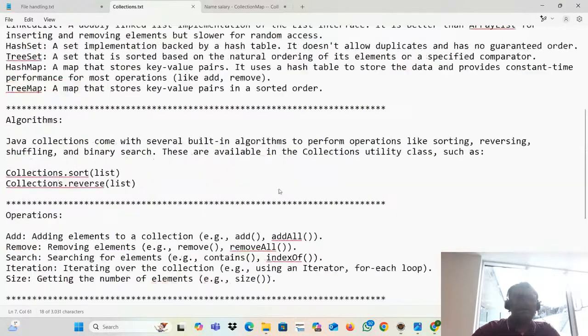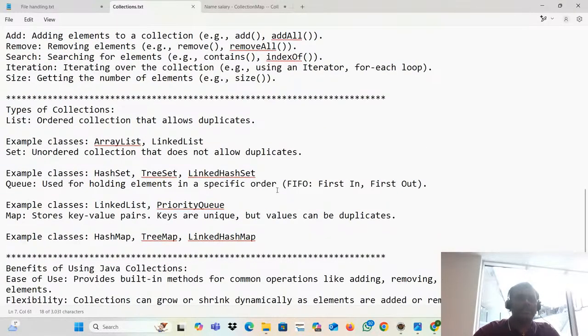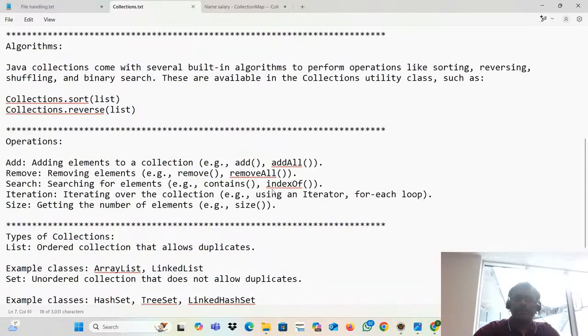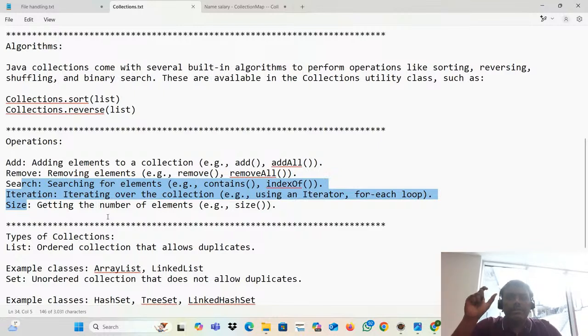Remaining everything is the same stuff only. Nothing different here. I'll share this one: adding the element, removing the elements, searching the element, iterating the element, and size, which means the number of elements present in the collection. How we find the number of elements in an array using the length method, similarly in collections, with the help of the size method, you can find the number of elements.